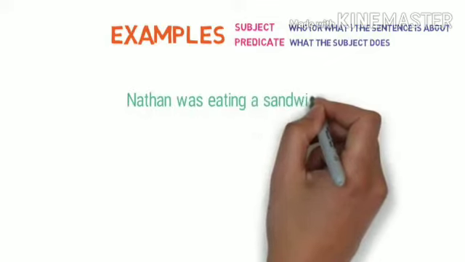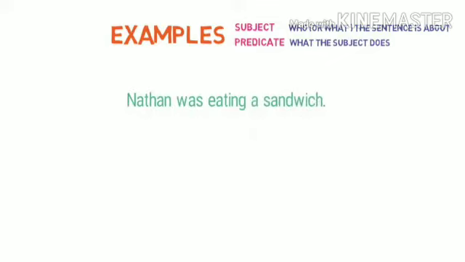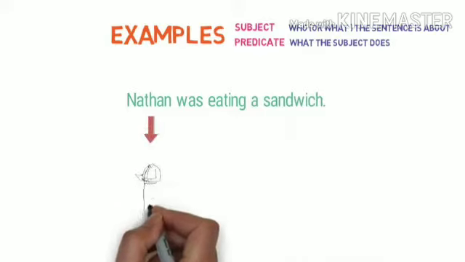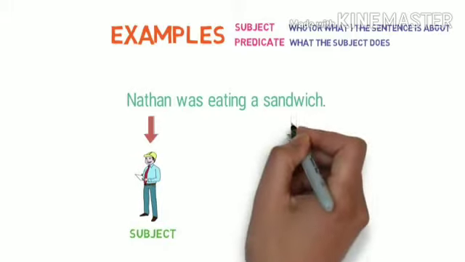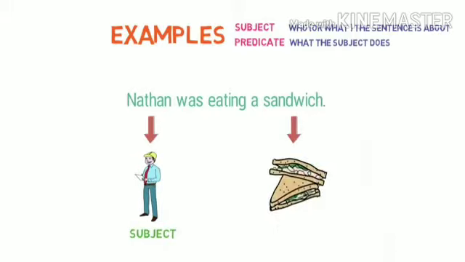Nathan was eating a sandwich. Here, who is the sentence about? It is about Nathan. So, Nathan is a subject here. And what is Nathan doing? Nathan is eating a sandwich. So, sandwich is an object here.